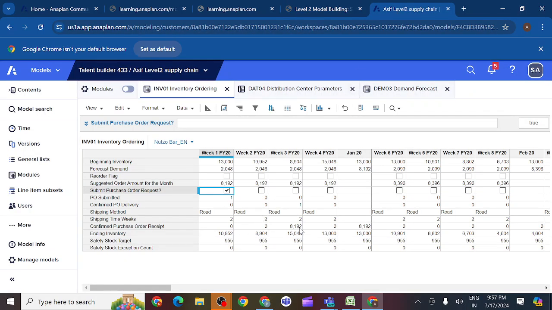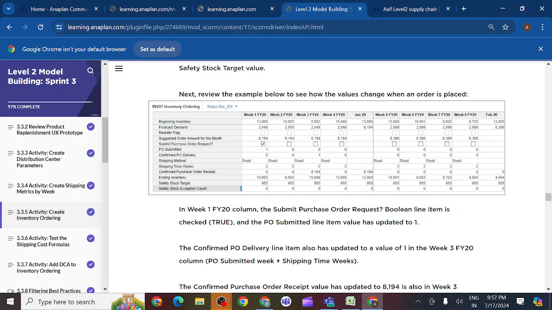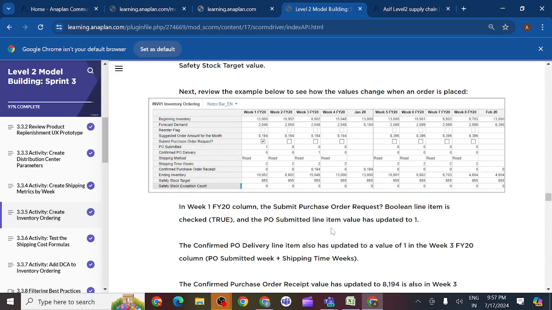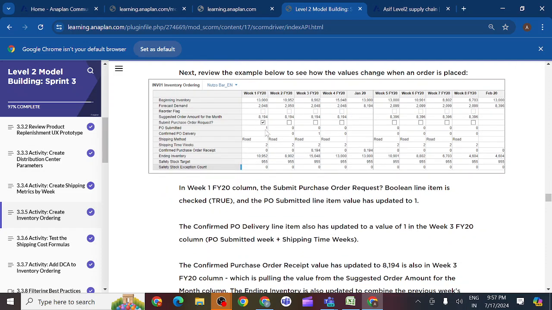I am getting values here: 8192, 1548. Is it correct, whatever we are getting? Yes. So each and everything we should confirm. As we already saw, when we raise the submit purchase order request, confirm PO delivery should be there, and whatever amount we have in suggested order amount we should get here. Nothing is the problem.